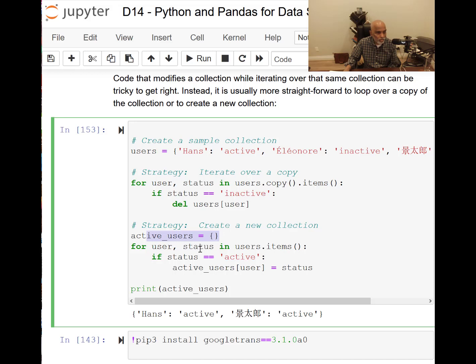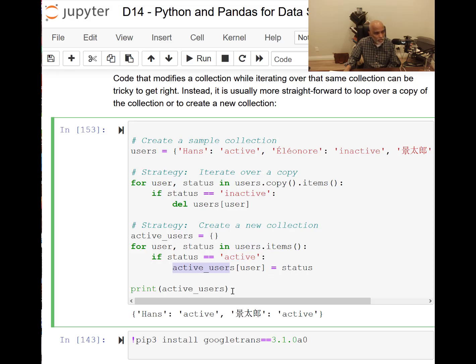So: for user, status in users.items(). Now I'm taking users, not users copy, if status is active, because I'm not doing any deletions in users. I'm creating a new dictionary in which I post that one. So active users, username, and then status.